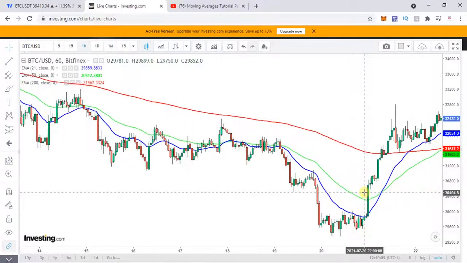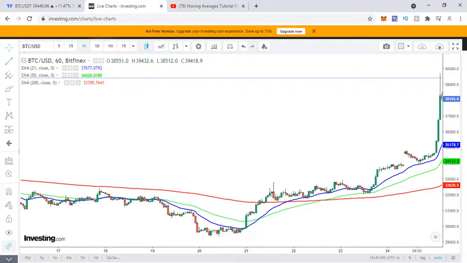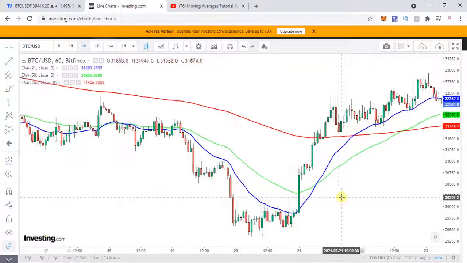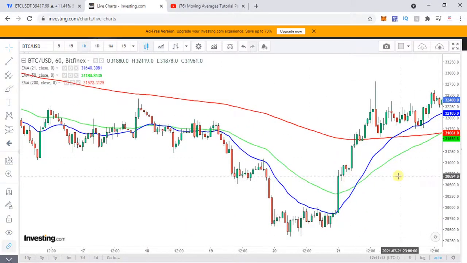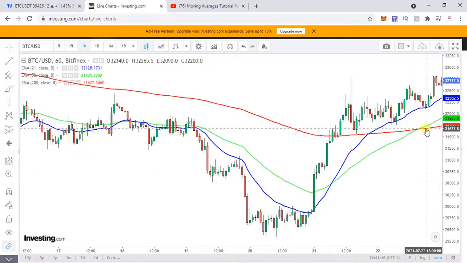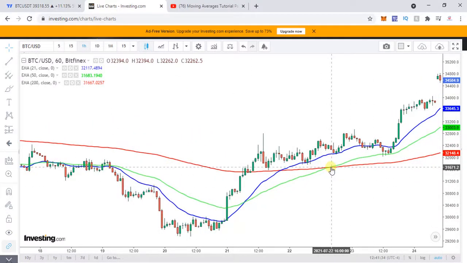So you see 7th July over here, and 27th July, 23rd. Today we are on 26th. Okay. So you see there was a death cross and prices were falling. And then, as I had mentioned to you, here you have your golden crossover. That means although the pump happened on 25th, your golden crossover of your 50 and 200 EMA on a 1 hour time frame had already happened on the 22nd of July. That means 2 to 3 days back on a 1 hour time frame, the golden crossover had taken place.